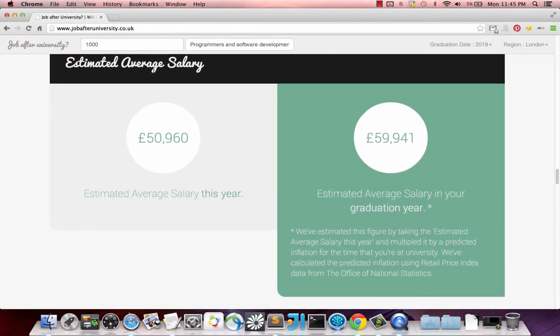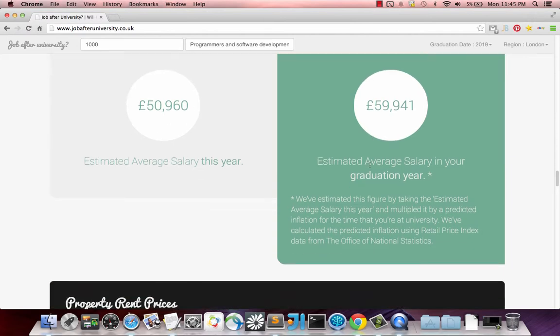Then over here we've got the estimated average salary. This is to do with the whole financial part of this app. The estimated salary for a programmer and a software developer is of course this, and that's this year. And then the estimated average salary in their graduation year is 59,941. That's before tax.